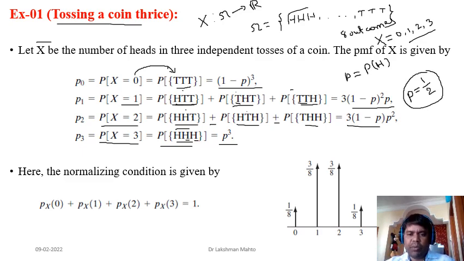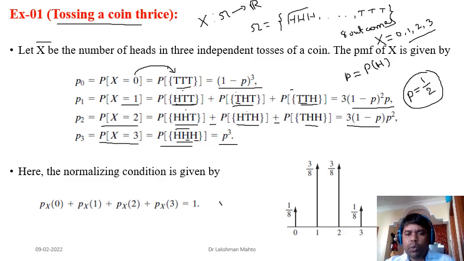That means P equal to 1 by 2. So if you are taking from that perspective, and I had already mentioned that X is taking just 4 values. It is counting the number of heads in 3 independent tosses of a coin. Those are 0, 1, 2, 3. So when X is taking value 0, what would be the value? It would be 1 by 8.